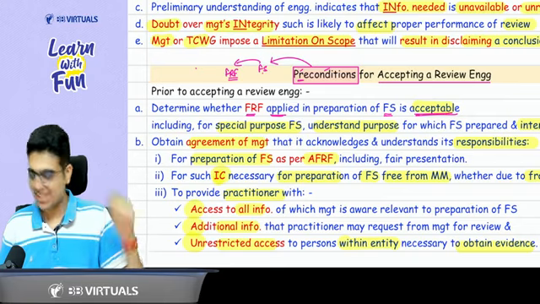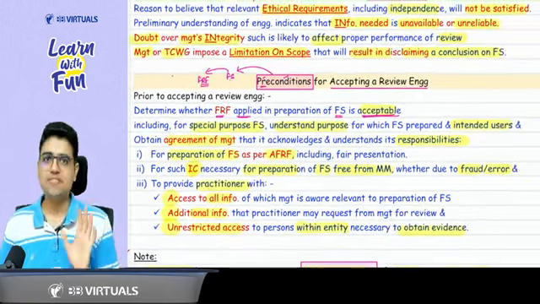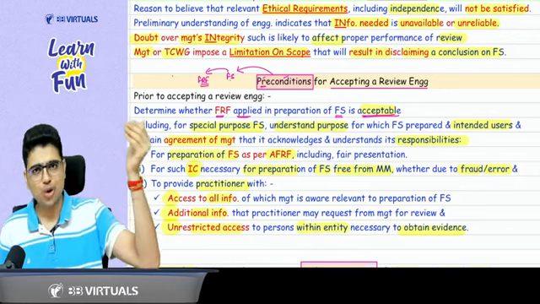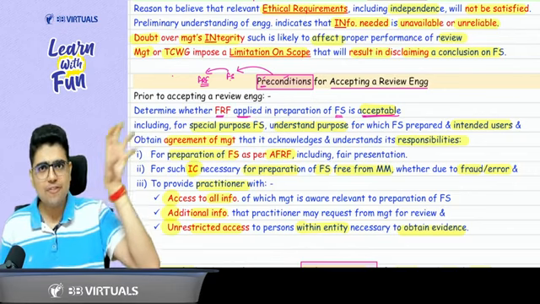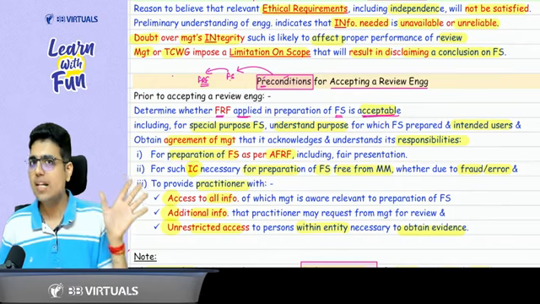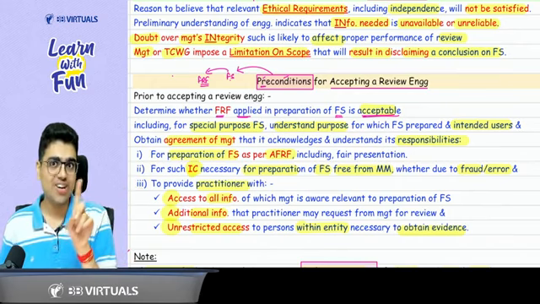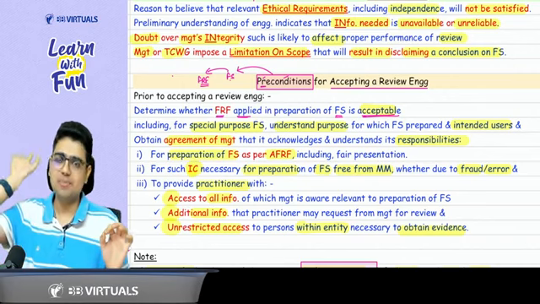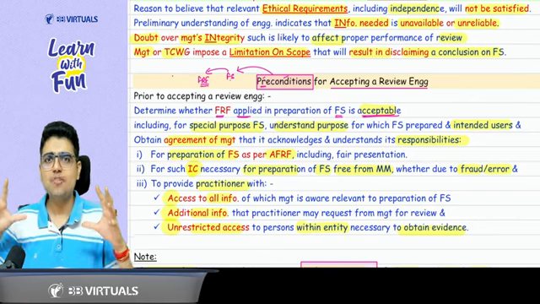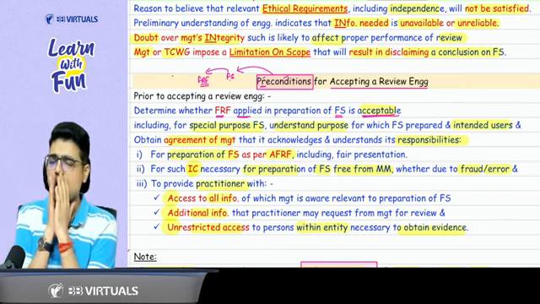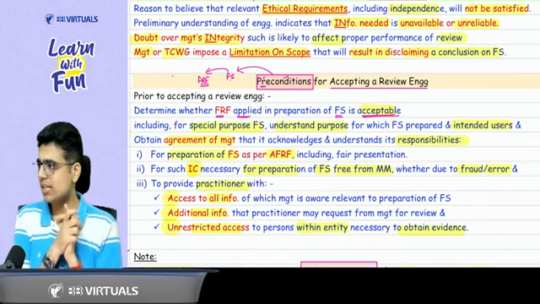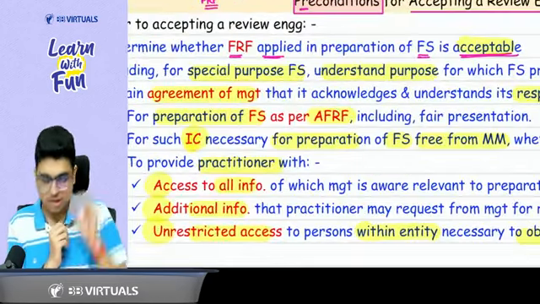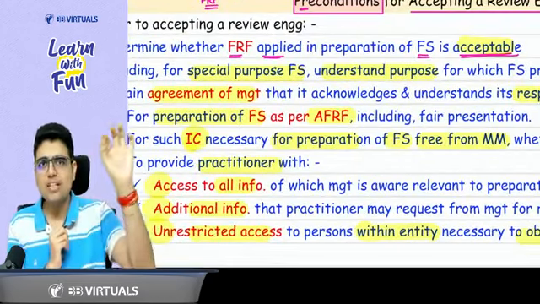Now when financial statements are ready, who will come? The practitioner will come, not the auditor. Here we use the word practitioner, who is not the auditor of the company. The practitioner will come, and you have to provide the practitioner with OW. Sir, what is OW? Access to all information relevant for the review of financial statements, any additional information that the practitioner may ask, and unrestricted access. Say with me, unrestricted access within the entity to obtain the evidence. So all these preconditions need to be satisfied.